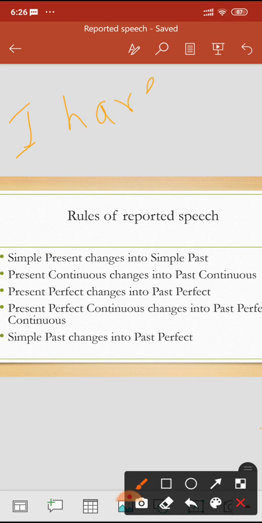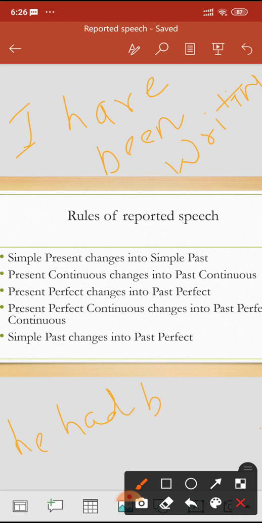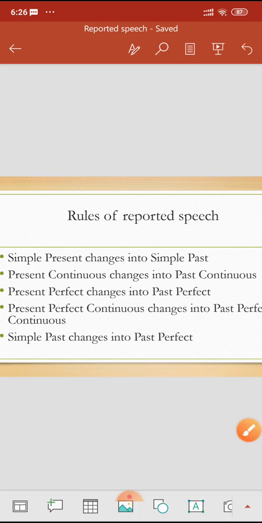This will change into he said that he had been writing a novel for 2 months.